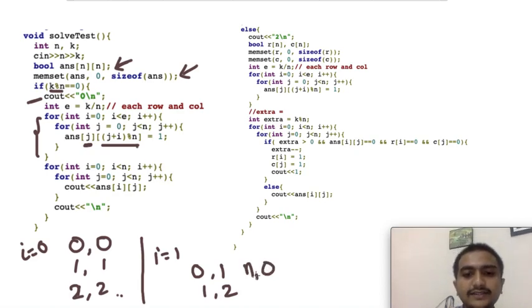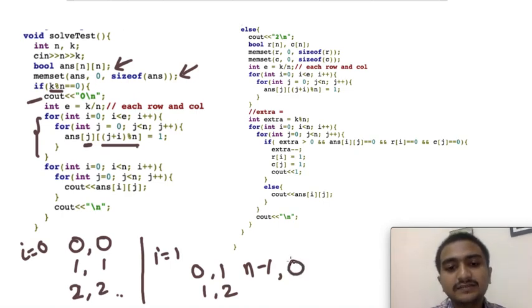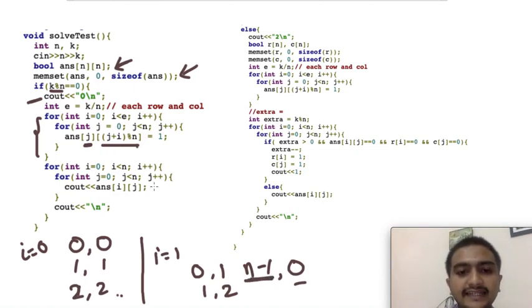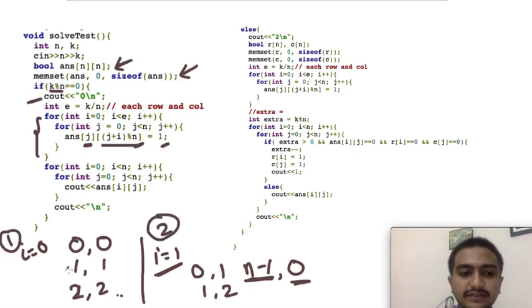Why so? Because I am taking a 0-indexed matrix, so this will be n minus 1 and 0. When j is n minus 1, I am adding i; for i equal to 1 it is becoming n, and mod n is giving me 0. So I am getting a cyclic order. This is for the second one, this is for the first one.